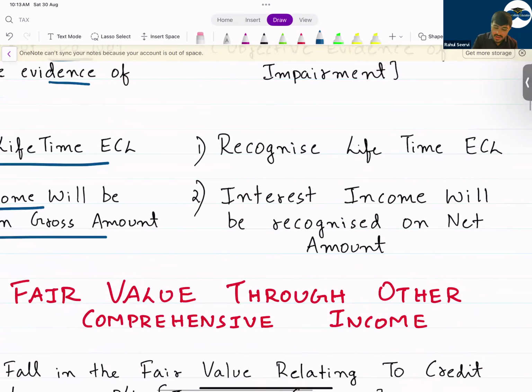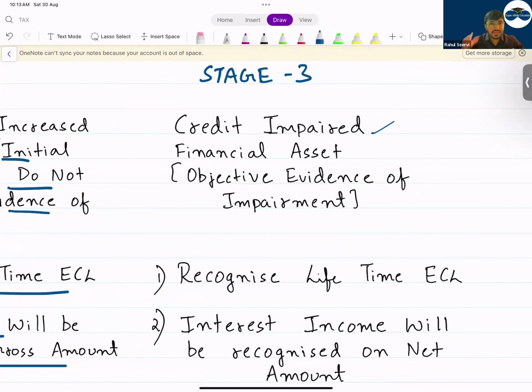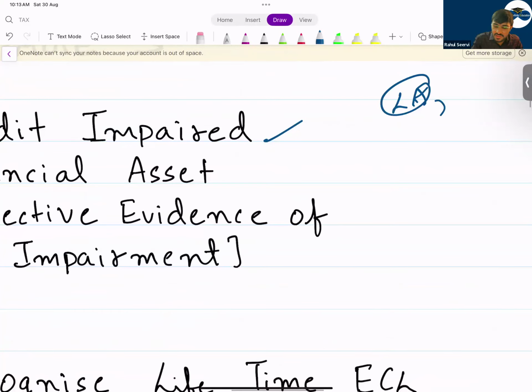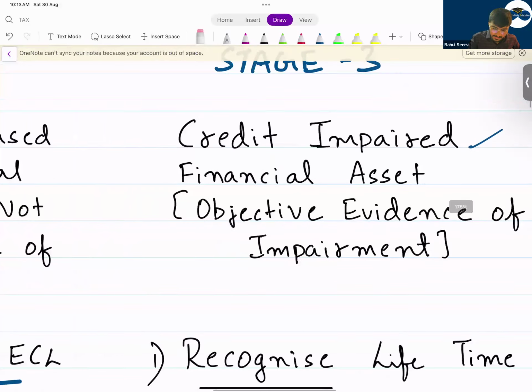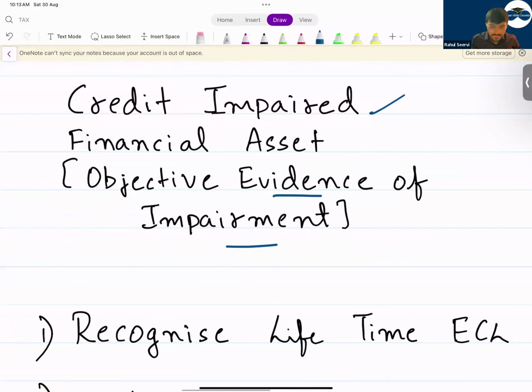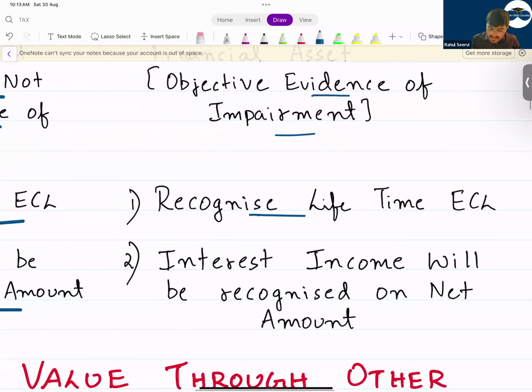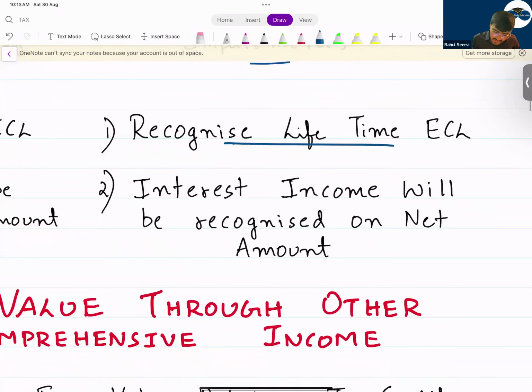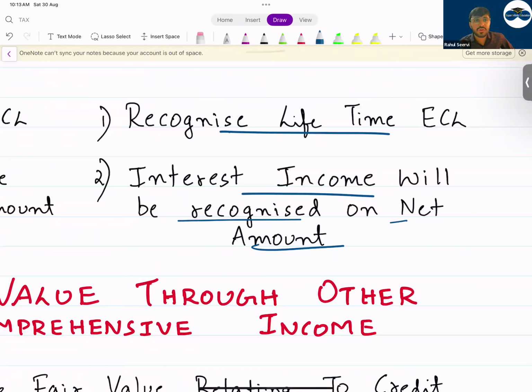But the third case is what? A credit impaired financial asset. That means you know today for sure you will not receive the amount. A loss allowance is normally based on an estimate of whether you will receive or not. Credit impaired means you know for sure you will not receive from this customer because he has shut down his business and is not in India. In that case, objective evidence of impairment is there, so recognize lifetime ECL. Interest income will be recognized on the net amount for the future years, not for the current year.